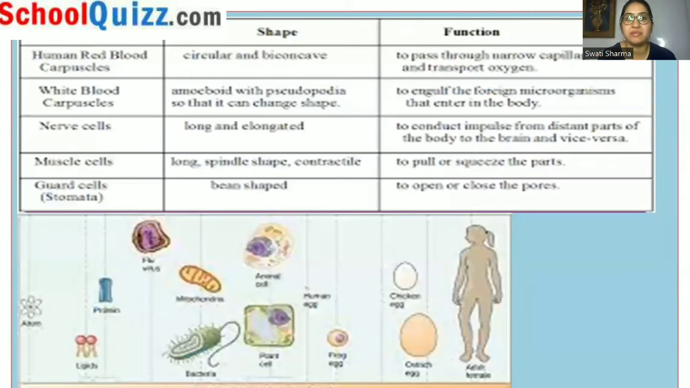Then we have seen the functioning of red blood cells, white blood cells, nerve cells, muscle cells, and guard cells. And we have also seen that according to size, which cells can be seen by the naked eye, which cell needs to be seen by a light microscope, and which cell needs to be seen by an electron microscope.